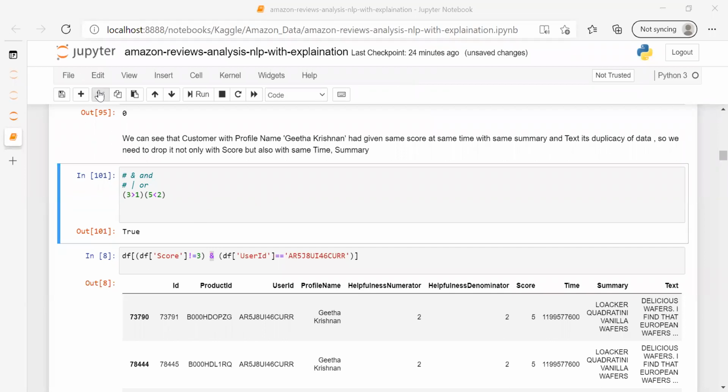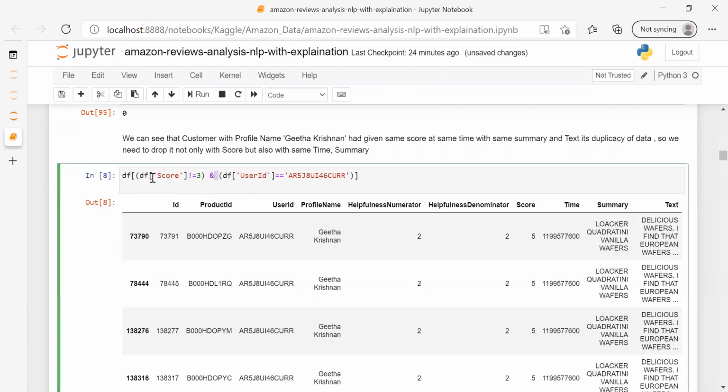Okay, so I'm moving further. So this is the AND operator. Firstly, I'm checking for this: df score is not equal to 3, because I can see that this score is greater than 5. I'm putting one condition here that my df score column is not equal to 3. And my second condition is my df user ID is equal to this user ID. If both conditions are true, means score is not equal to 3 and user ID is this, then show me the records.